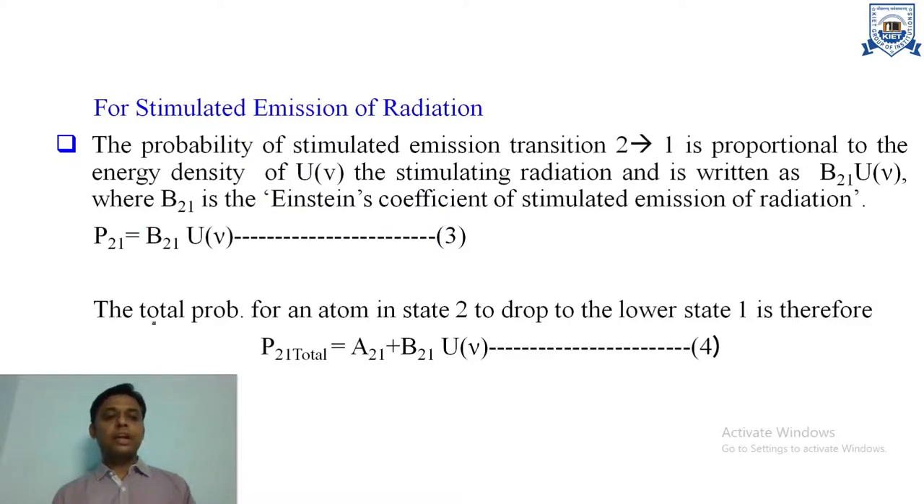As we know, there are a total of two processes of emission. One is spontaneous emission, number two is stimulated emission. So the total probability for an atom in state 2 to drop to the lower state 1 can be written as P21 is equal to probability of spontaneous plus probability of stimulated emission. So we can write here the equation P21 is equal to A21, the Einstein coefficient for spontaneous emission, plus B21 U nu, which is the term for stimulated emission.